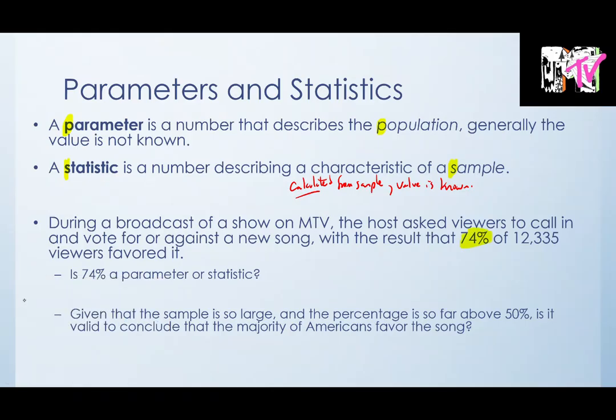Well, it came from 12,335 voters, which is probably not all of the viewers of MTV, or certainly not all of the people who might like the song or not. So this is coming from a sample, right?